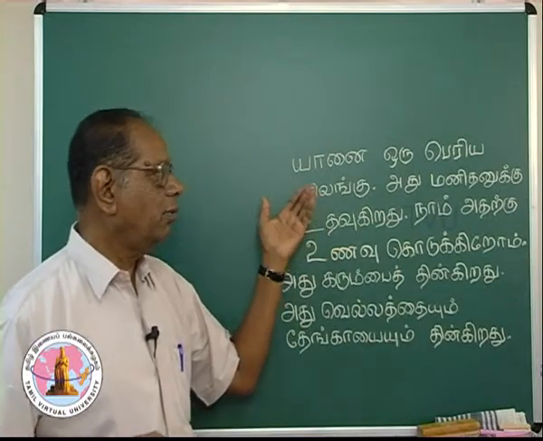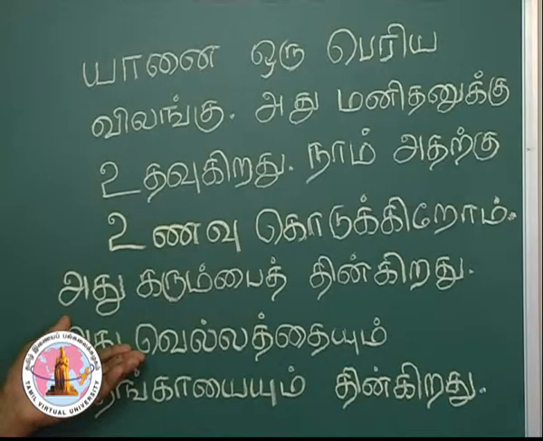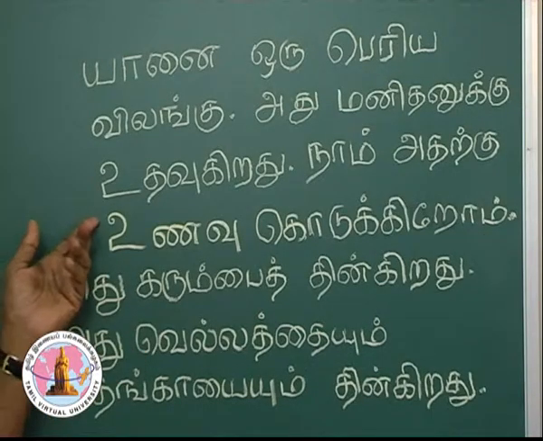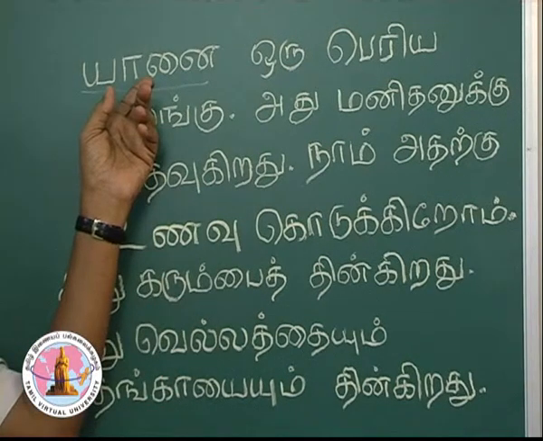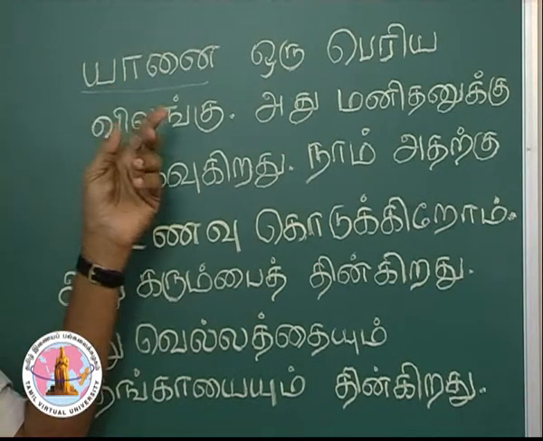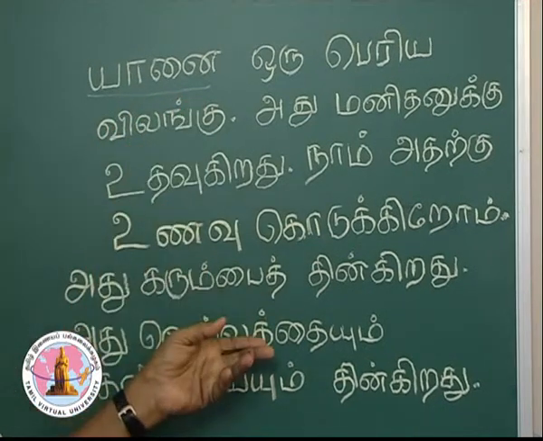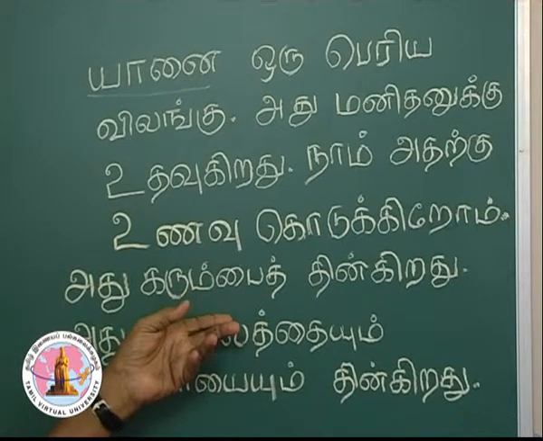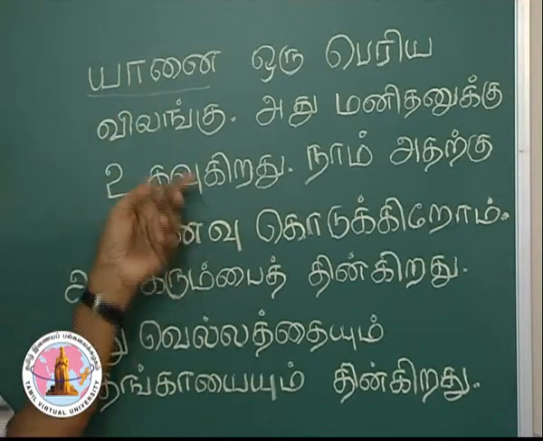Here I have put 5 different sentences speaking about one particular object, and that is Yanai. Yanai is an elephant, you know that. I have given a few sentences describing this elephant, describing Yanai.